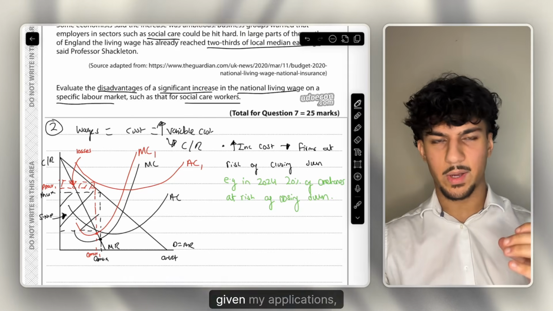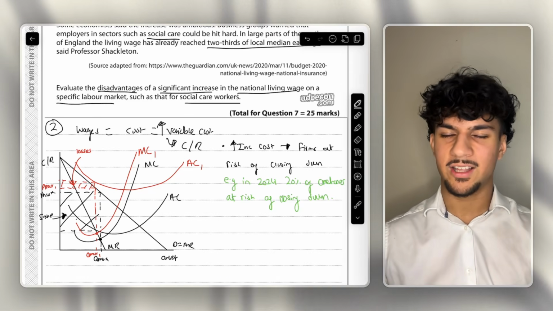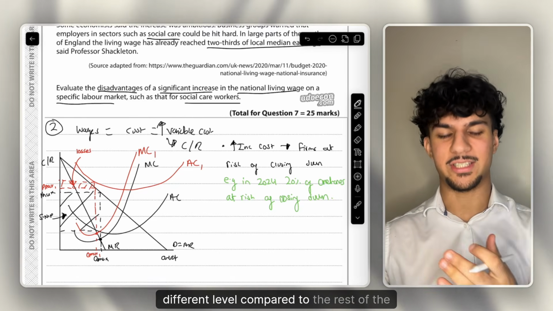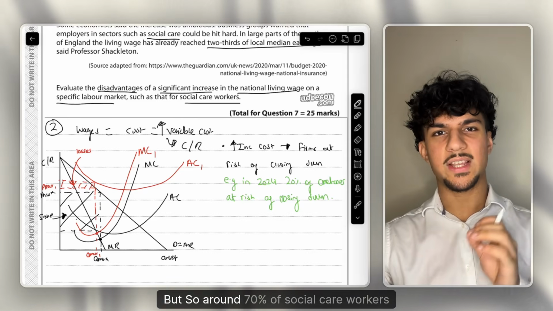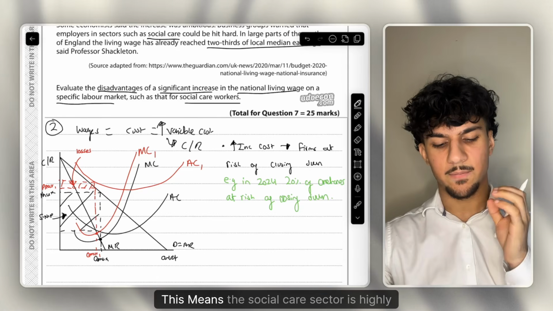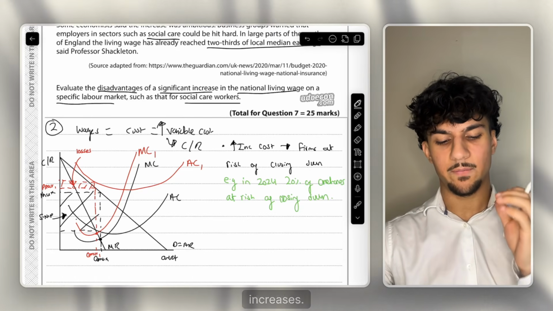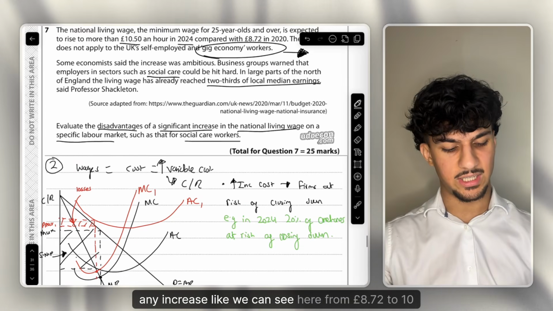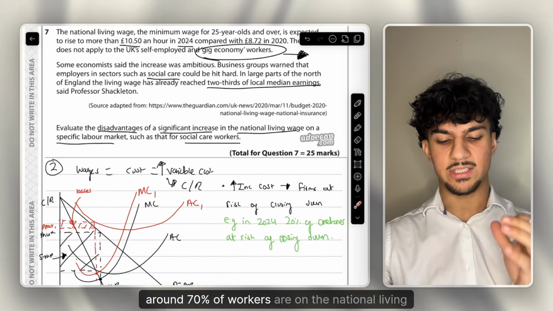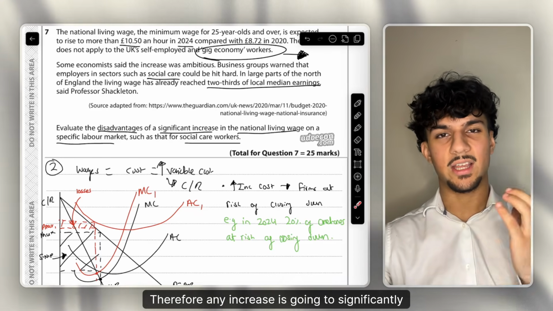So how would I actually start my chain of analysis now? Given my point, given my applications, how would I get started? Again, real world application just pays dividends here, and it's why the ASR students are disproportionately on a different level compared to the rest of the candidates. Around 70% of social care workers are on national living wage. This means the social care sector is highly exposed to wage floor increases. So any increase, like we can see here, from £8.72 to £10.50, like I said, around 70% of workers are on the national living wage. Therefore, any increase is going to significantly affect the sector.